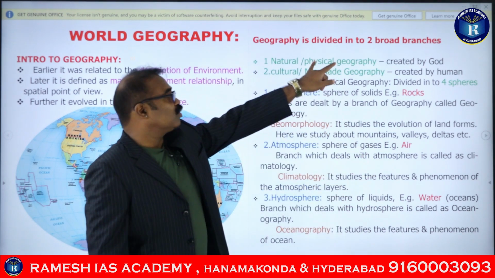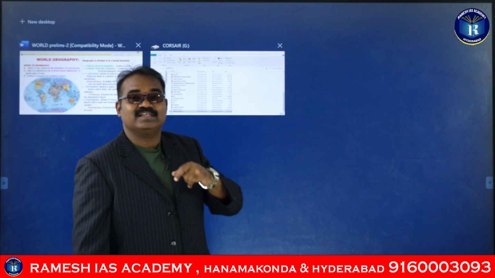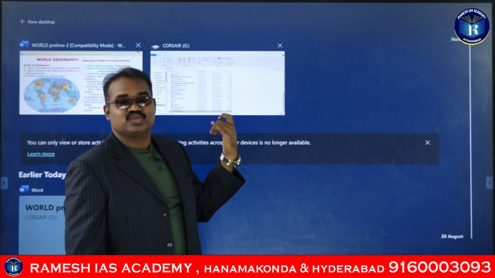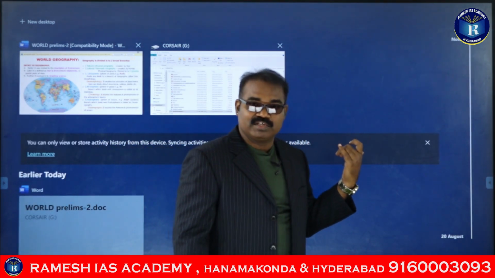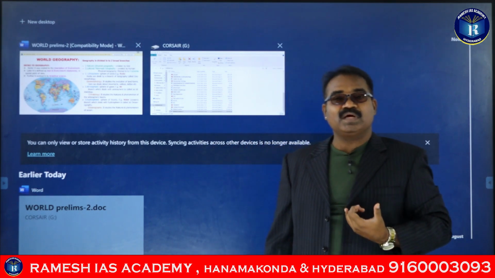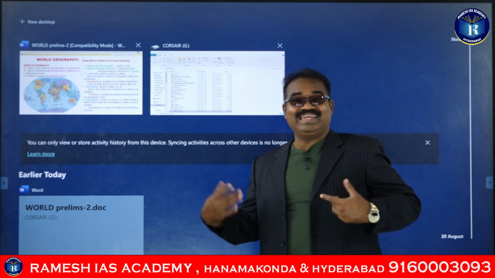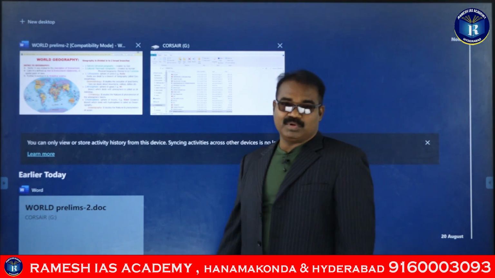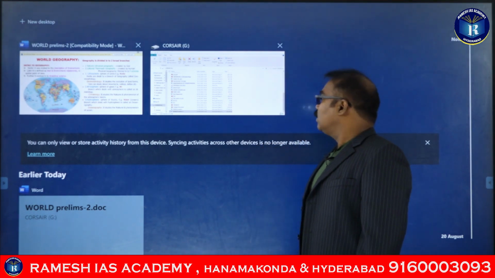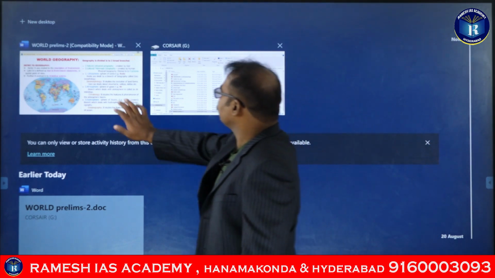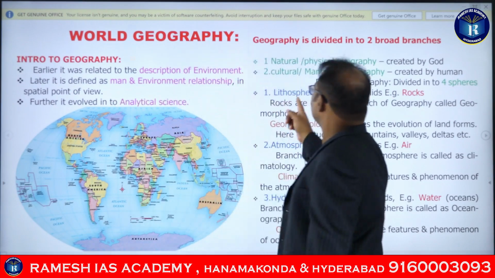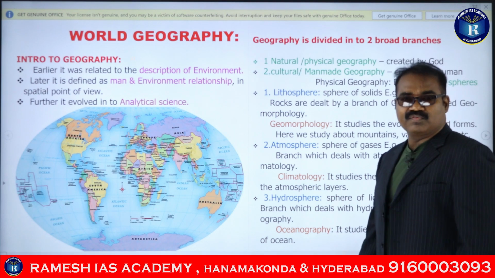That's how geography is divided into two broad branches. One is natural or physical geography, which is called God-given geography. The second one is human or cultural geography, created by the demigod, that is, the human beings, guys. Okay, so then we'll be talking about the natural or physical geography.